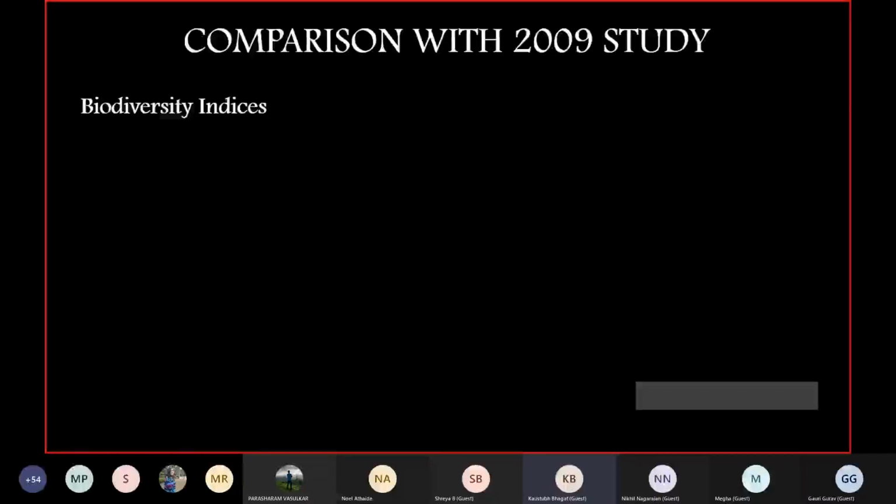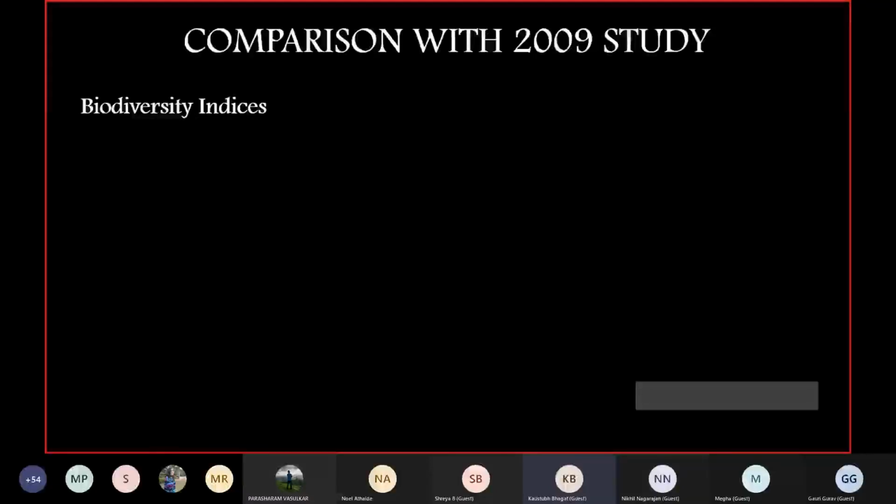Yeah. So, biodiversity indices. Even if there are two different places where we are comparing biodiversity, or the same place at two different times, the most important thing is that we need uniformity to compare. That's the only reason why we use biodiversity indices. It's basically a statistical method used for comparing. If we have to compare, we need to bring them to a uniform scale, otherwise it is very difficult to compare.